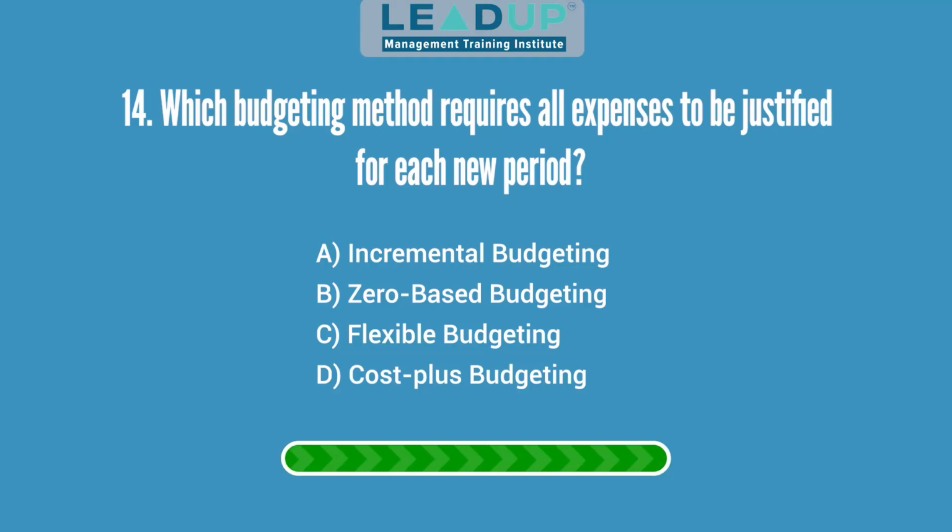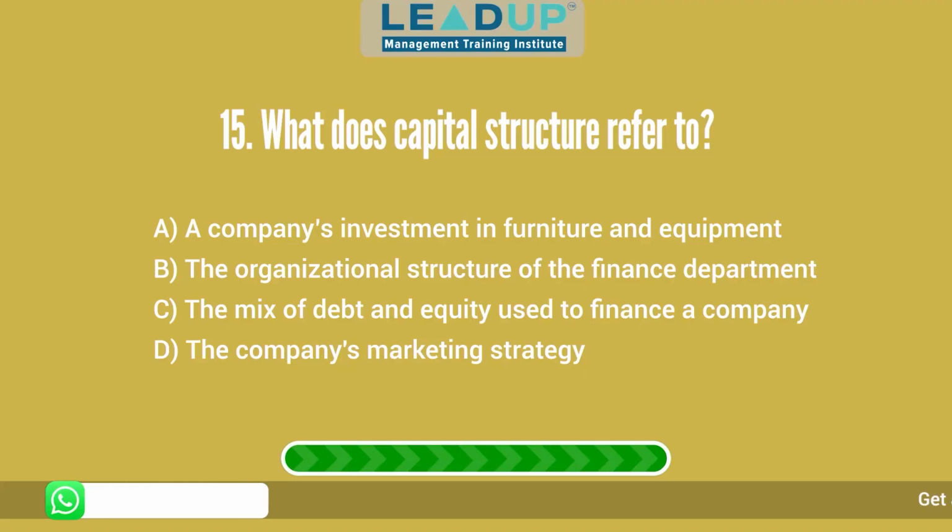Question 14. Which budgeting method requires all expenses to be justified for each new period? A. Incremental budgeting. B. Zero-based budgeting. C. Flexible budgeting. And D. Cost-plus budgeting. Answer: zero-based budgeting.